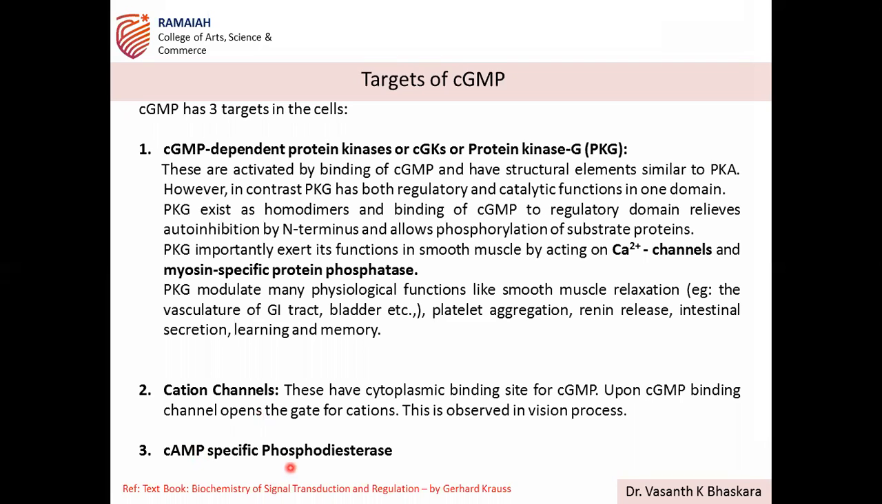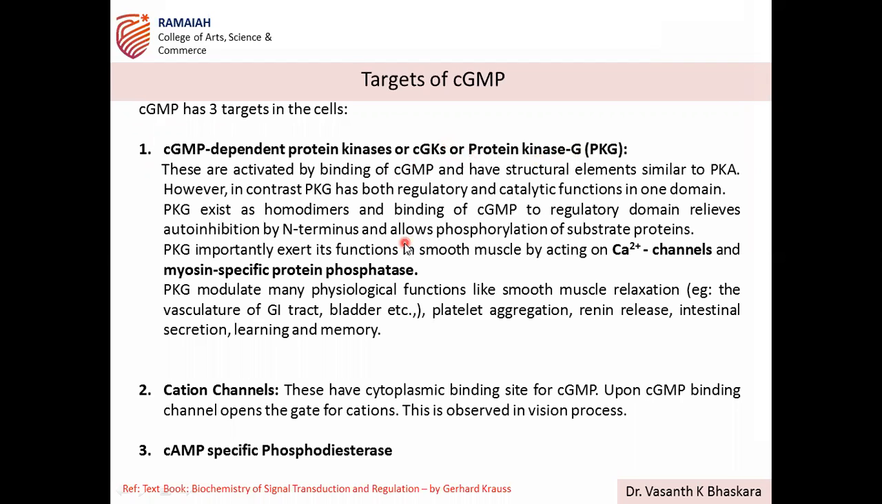So you can see this as a crosstalk. cGMP signaling is in crosstalk with cAMP signal transduction. cGMP is controlling the levels of cAMP by activating the phosphodiesterase. Understood the relation? So the major target of this cGMP is cGMP dependent protein kinases, also known as cGK or protein kinase G, PKG.